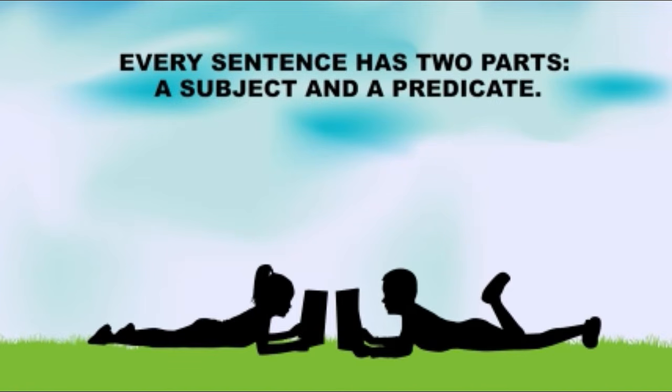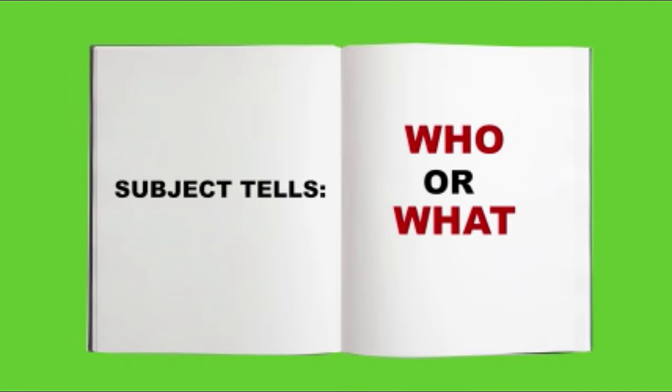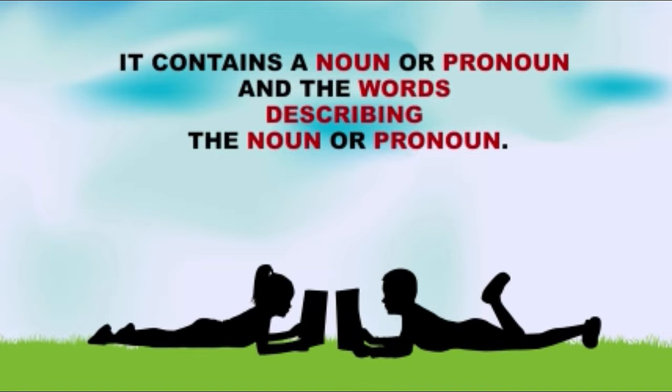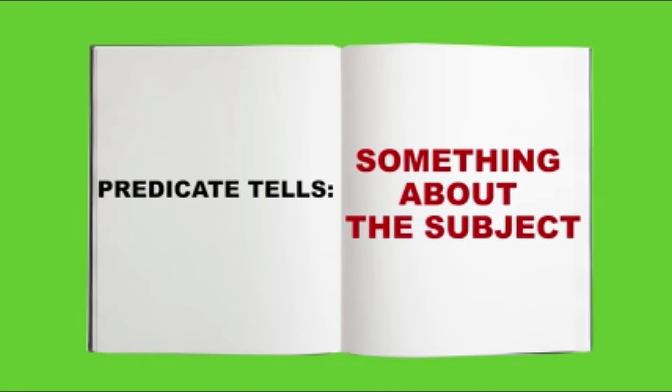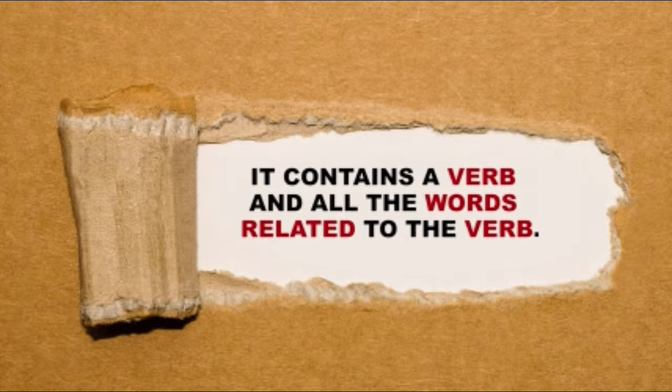Every sentence has 2 parts, a subject and a predicate. A subject tells who or what the sentence is about. It contains a noun or pronoun and the words describing the noun or pronoun. The predicate is the part of the sentence that tells something about the subject. It contains a verb and all the words related to the verb.